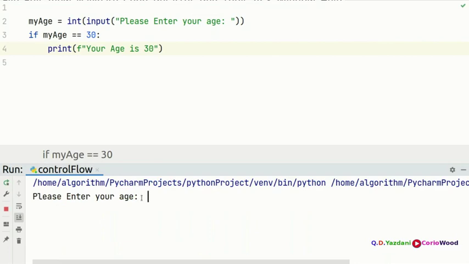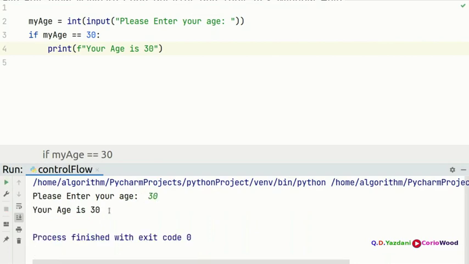So if you put 30, then it prints your age is 30, but your program should not accept anything other than an integer, because the age is an integer. You can't put a string inside the age, and that's very good, because Python restricts the users to put only integers, so they don't put any literal string or anything else.